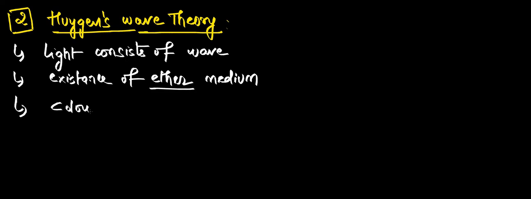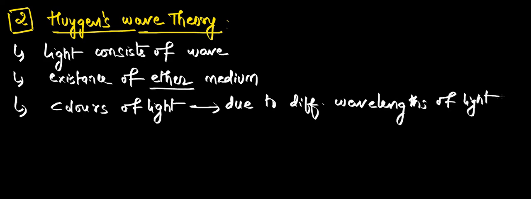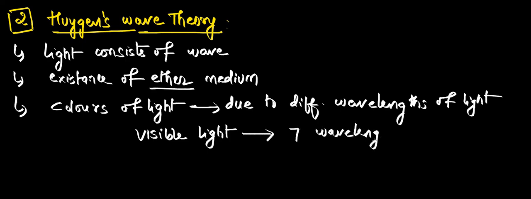Now, he said this point correctly. When you take different colors of light, it's due to different wavelengths. For suppose, visible light consists of 7 different wavelengths, Gautam.